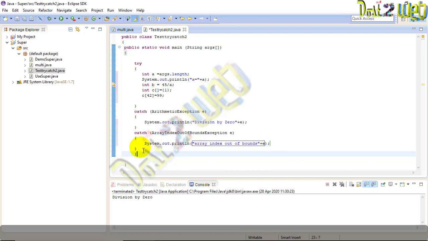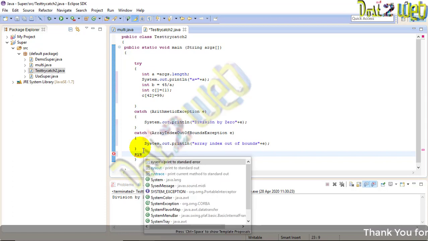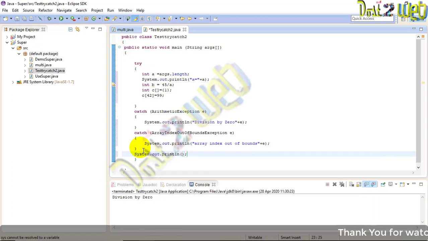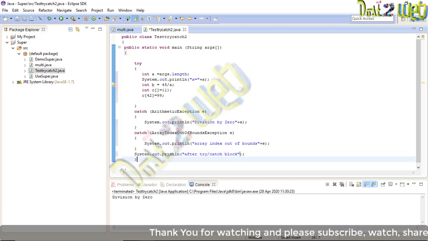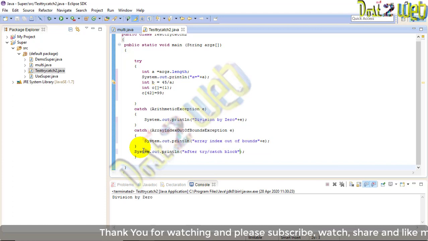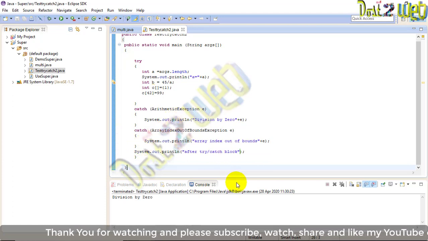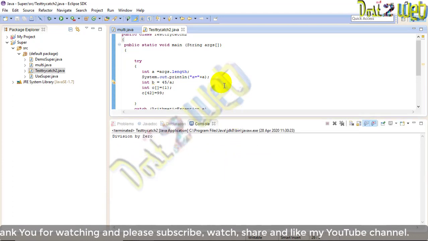After this catch block also, if you want, you can give any printing statement after the try catch block, so you will understand that the try catch block is over. So I'll just give a printing statement after the try or catch block. That's all. I'll save the program. Now we'll execute this program and we'll see what output we are going to get.